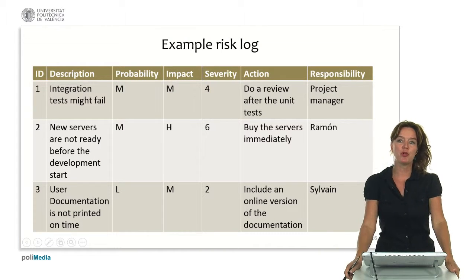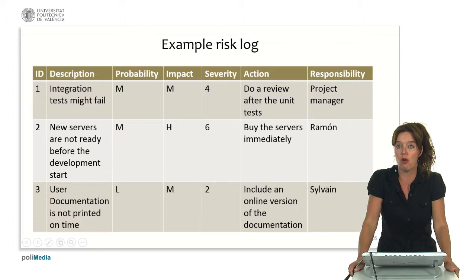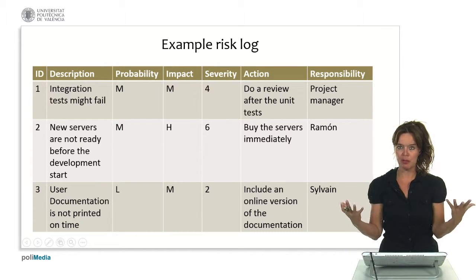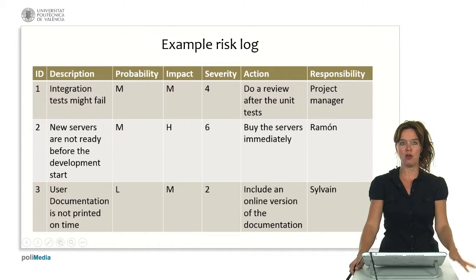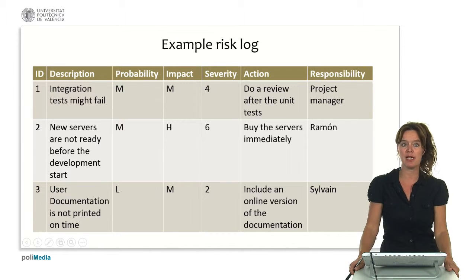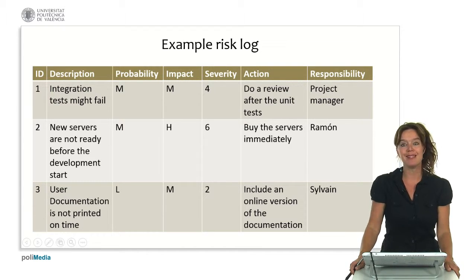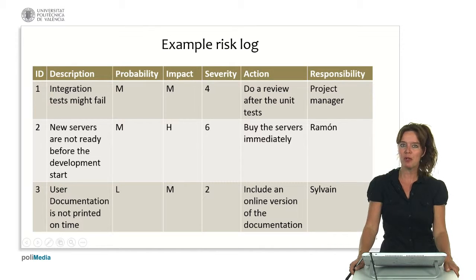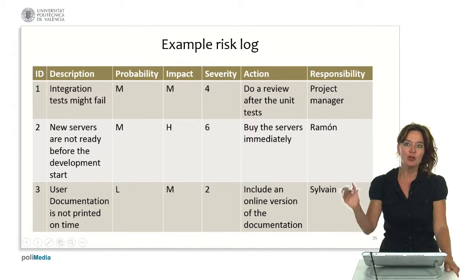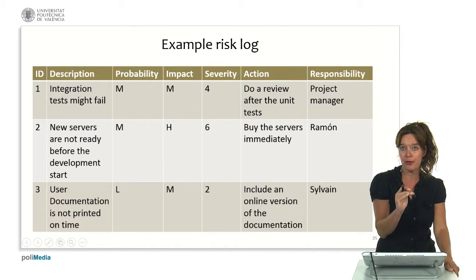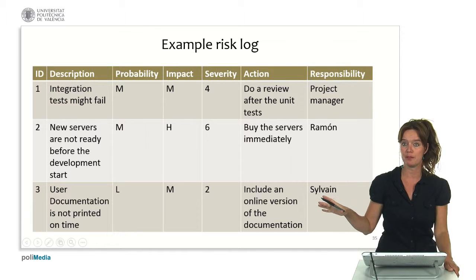So an outcome of these risk workshops is, for example, this risk log. There's a small example so you can have a little bit of a feeling how it looks. So first of all, we have the first risk, which is that, for example, the integration tests might fail. The likelihood or the probability this might happen we can mark as medium. The impact is also, for example, medium. No stakeholders lose money, but we might lose money. And so we multiply these together and we get a 4 severity. We indicate what we need to do when it happens. Or for example, we can do a review after the unit tests to reduce the likelihood that these risks may occur, and we assign the responsibility to the project manager.